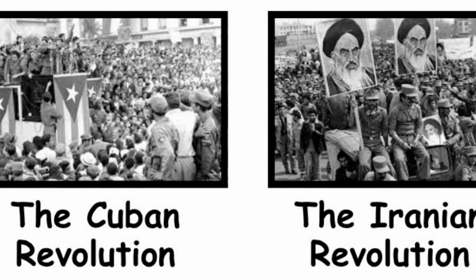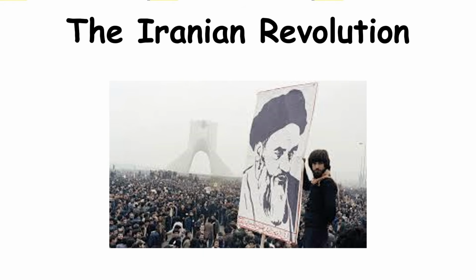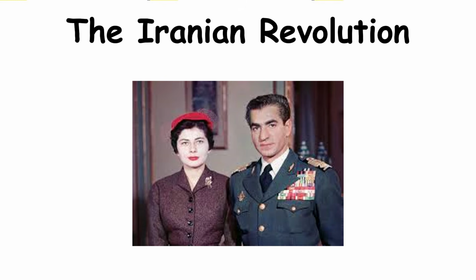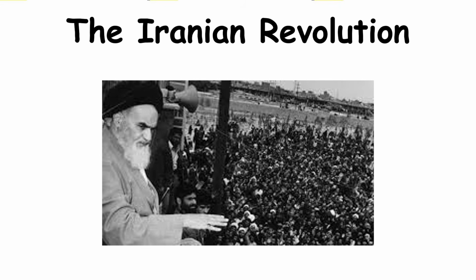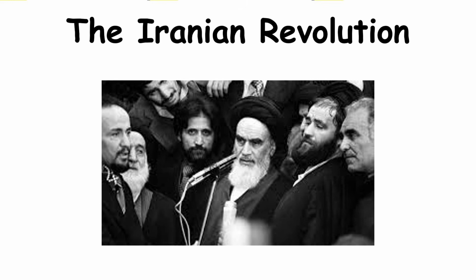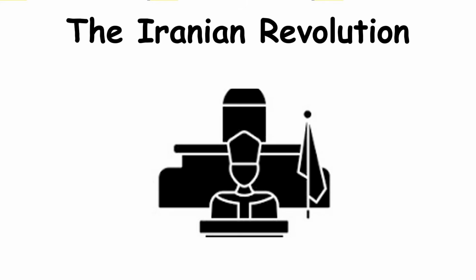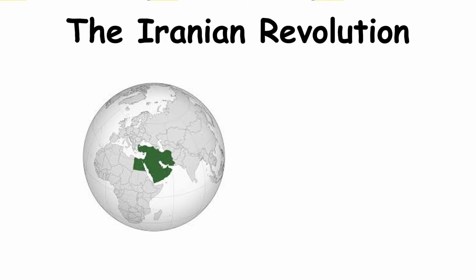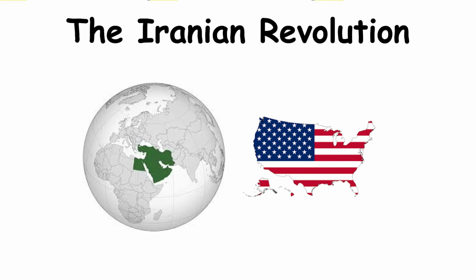The Iranian Revolution. Iran's revolution was unlike any before, a blend of religion and politics. For decades, the Shah of Iran ruled with Western backing, suppressing dissent. In 1979, millions protested his regime. He fled, and Ayatollah Khomeini established an Islamic republic, replacing monarchy with theocracy. It reshaped Middle Eastern politics and challenged Western dominance in the region.